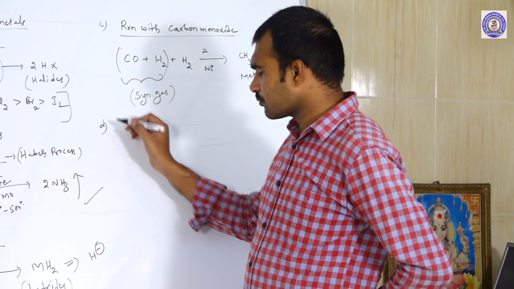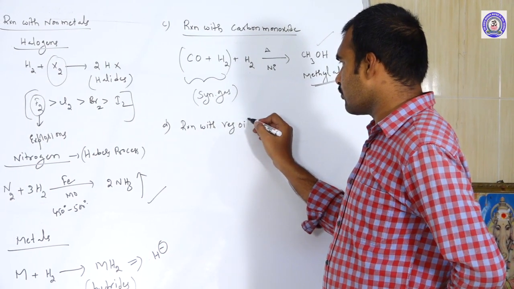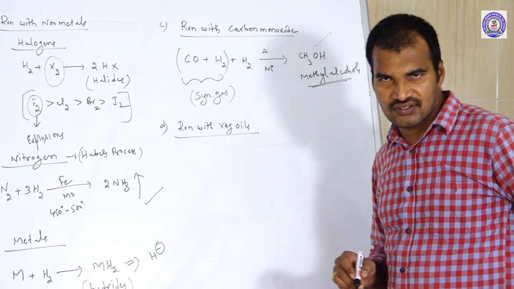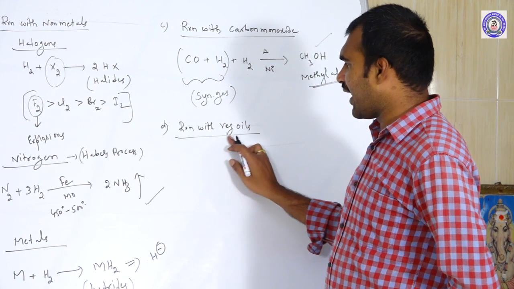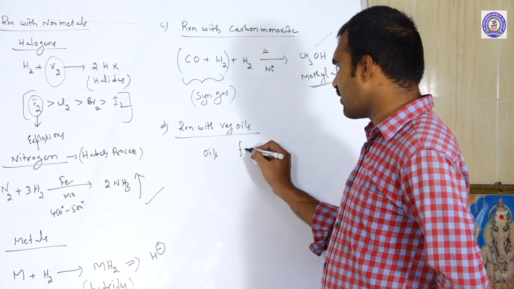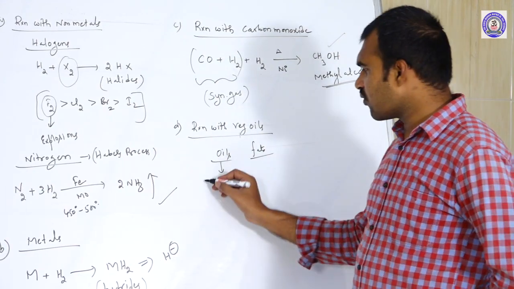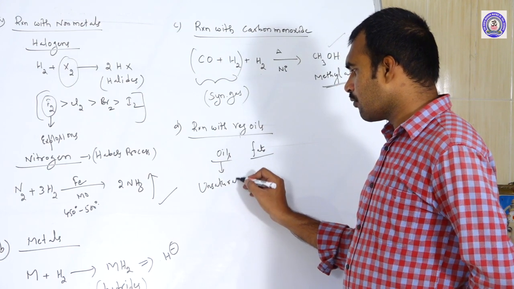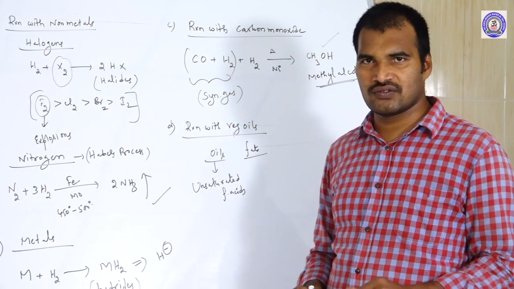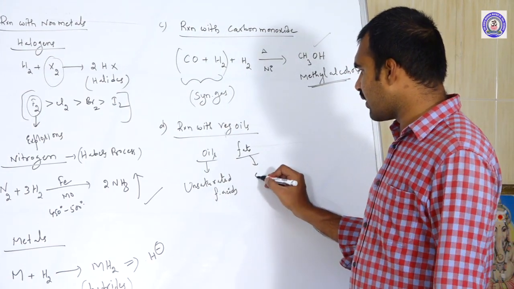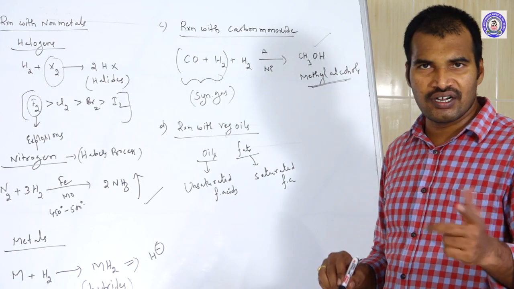Okay, next one, reaction with vegetable oils. If you take vegetable oils, that means they are usually oils and fats. What is the difference between oils and fats? They are both fatty acids. Oils are unsaturated fatty acids, which means they have double bonds or triple bonds, whereas fats are saturated fatty acids, which means there are no double bonds.